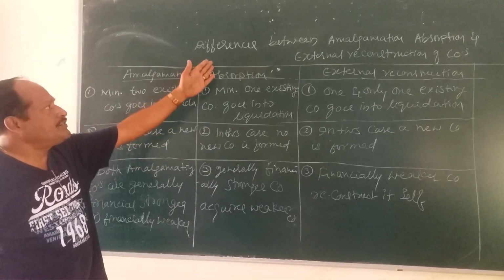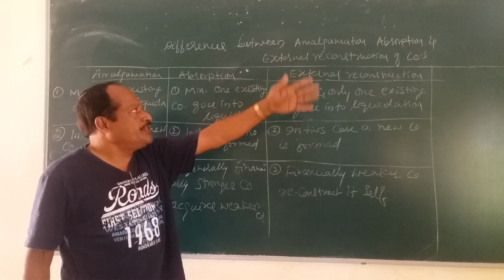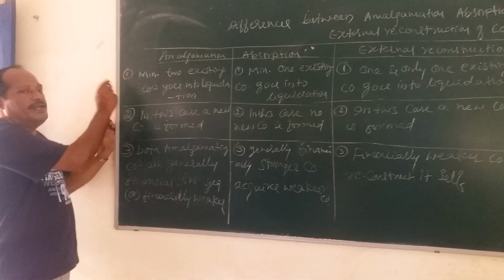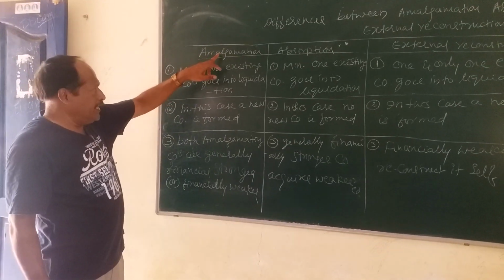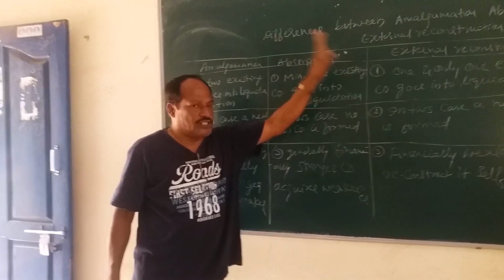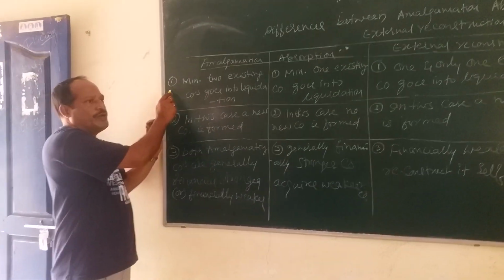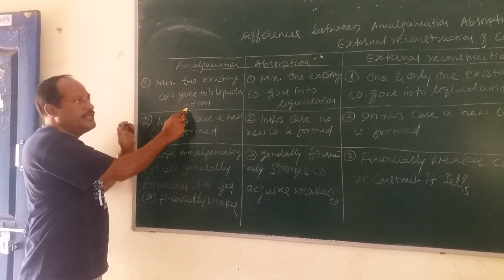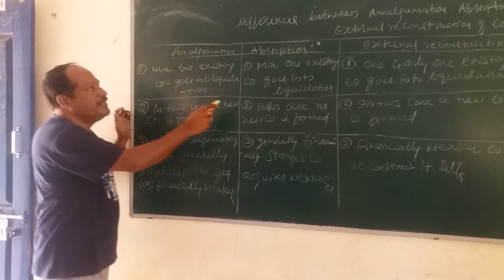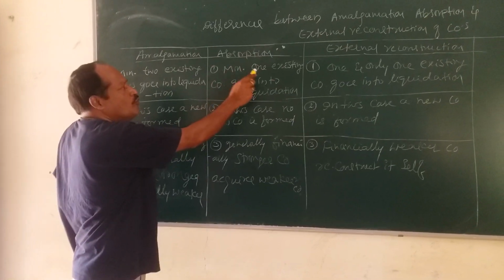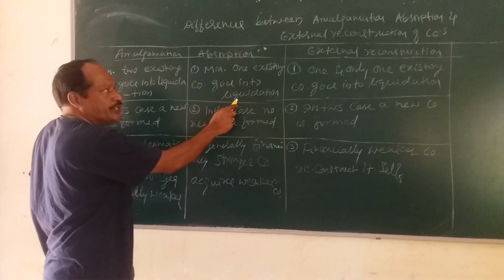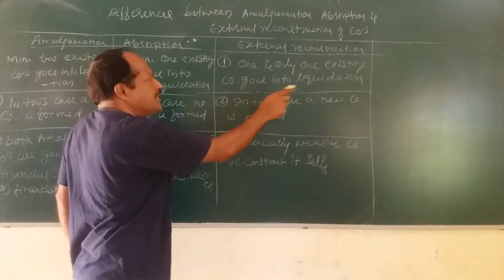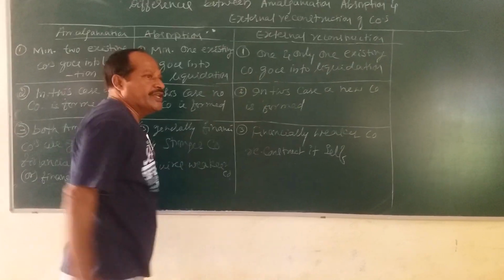Now let us discuss the differences between amalgamation, absorption and external reconstruction of companies. Number one: in amalgamation, a minimum of 2 existing companies go into liquidation. In case of absorption, a minimum of 1 existing company goes into liquidation. Whereas in external reconstruction, one and only one existing company goes into liquidation.